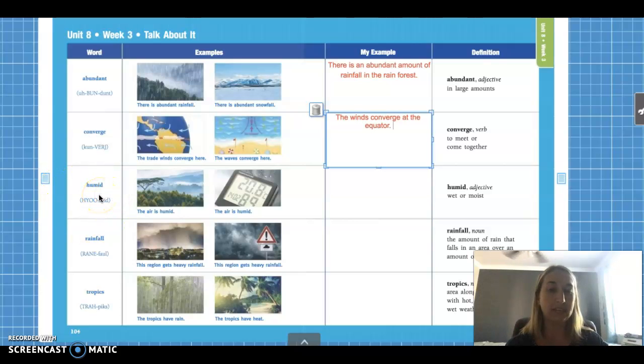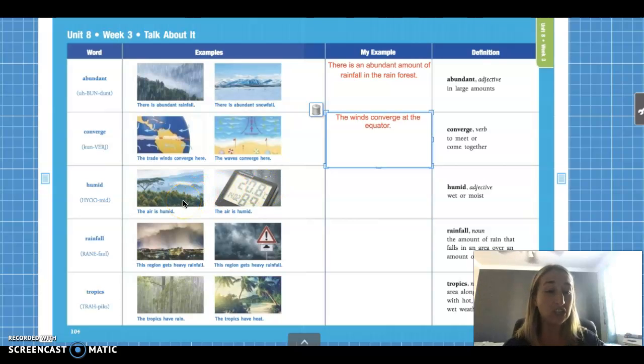Humid. Say it again. Humid. Good. How many syllables does the word humid have? Ready? Humid. Good. 2 syllables. 2 syllables in the word humid. Okay? Let's read the sentences to see what the word humid might mean. The air is humid. The air is humid. So this is measuring humidity. It's measuring how humid the air is, okay?